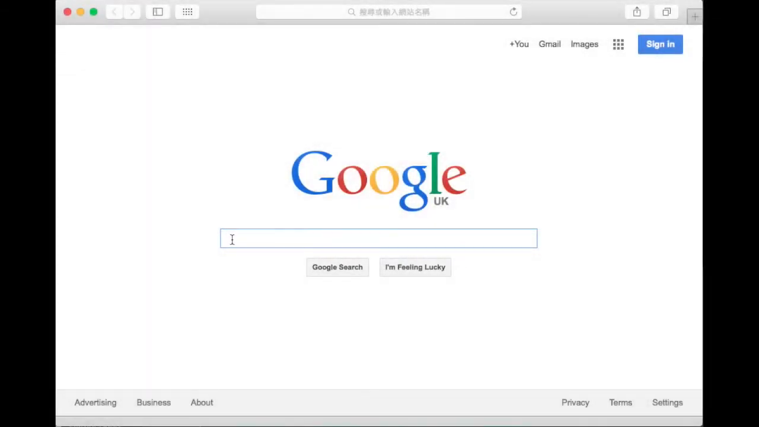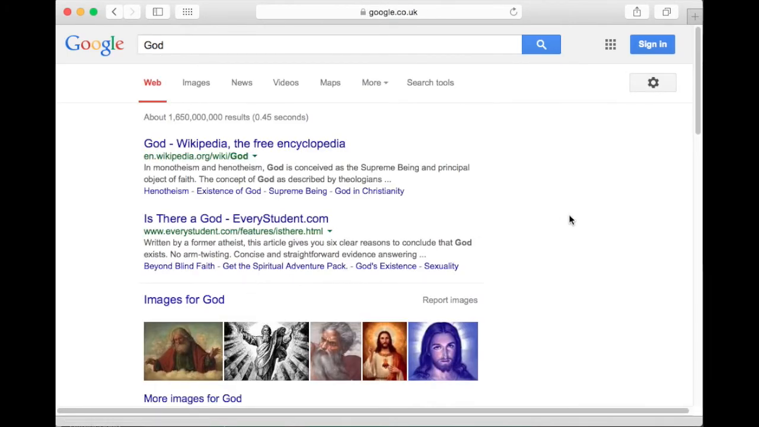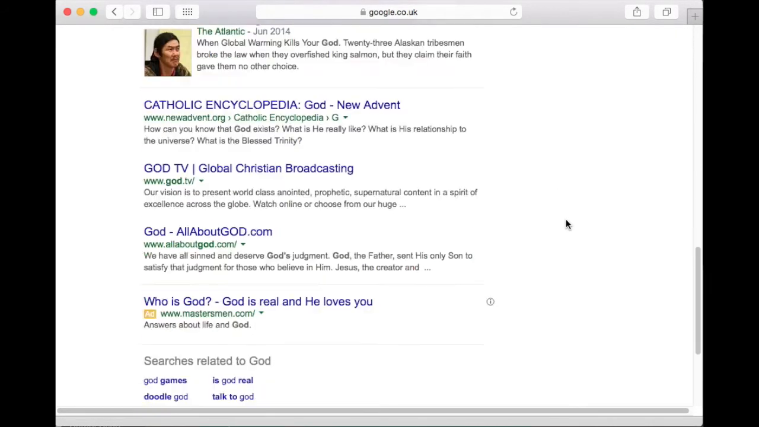Searching for information has become very easy nowadays. For example, if you want to know more about God, all we need is type it in Google and within seconds we will have page after page of information. But there are limitations to what Google can search for.